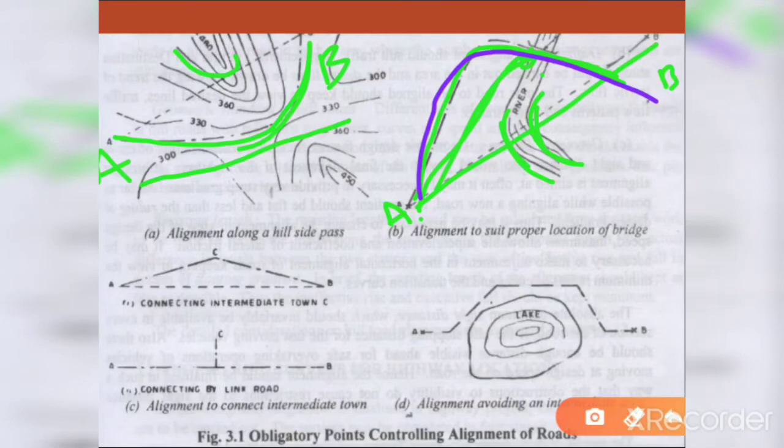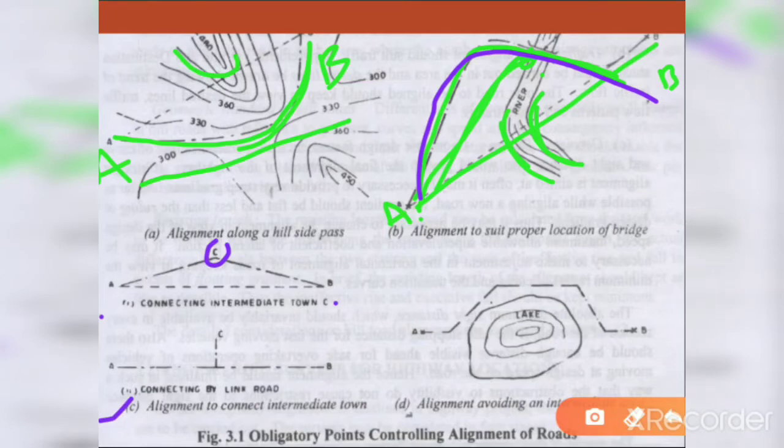Next, coming to the third one, alignment to connect intermediate towns. For example, if there is a town A and town B, you have to go from A to B. But while aligning a highway from A to B, there will be an intermediate station C here. There are two ways. You can skip that station, but what about the transportation of the people who are at town C? Can you skip that? No. So your alignment should definitely pass through the intermediate town C.